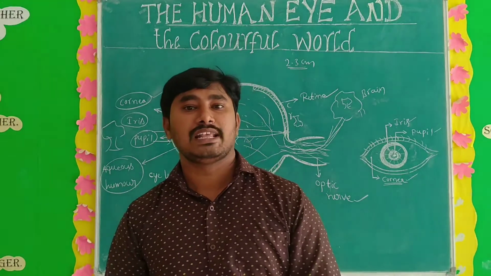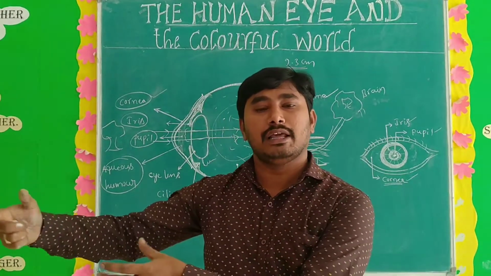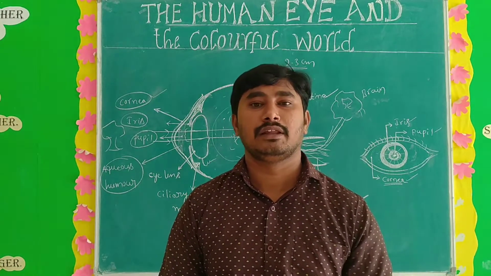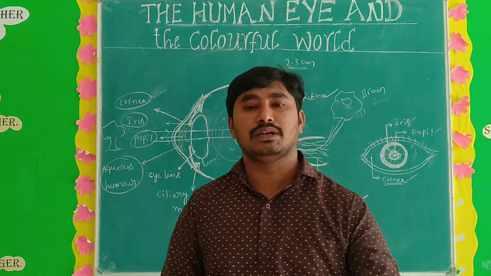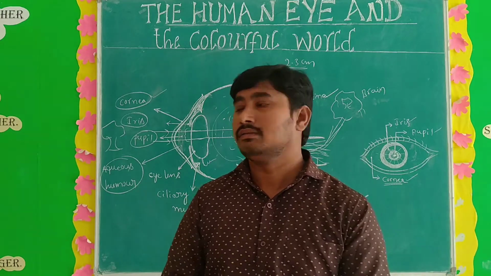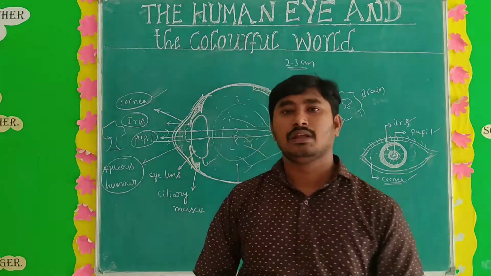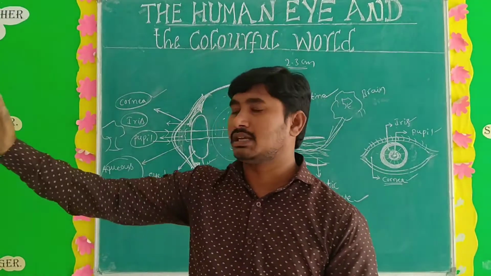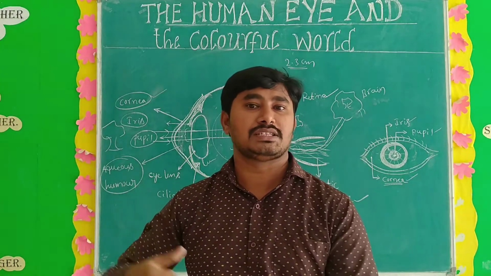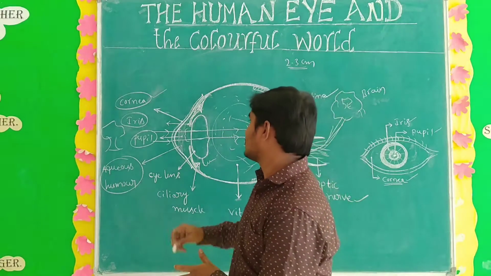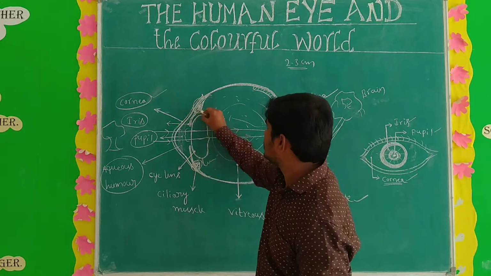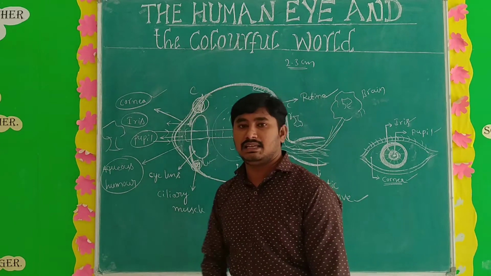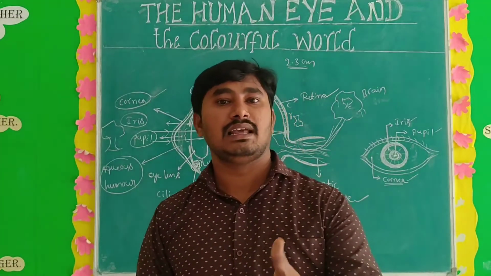Next, what is meant by near point and far point? Near point and far point. And also, when you see a near object and a far object, how does the eye change its focal length? For example, we can see a long distance object. When you see a long distance object, automatically an important part works. See here, this is the part, this part and this one. This is nothing but the ciliary muscles. What is the name? Ciliary muscles.